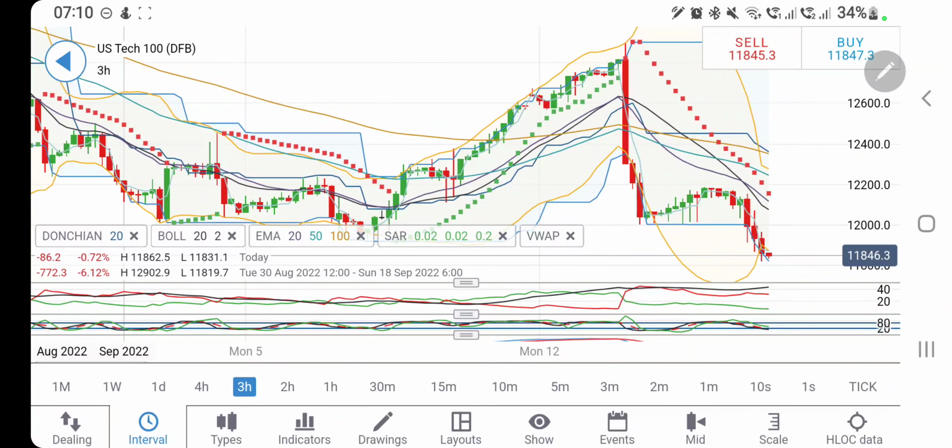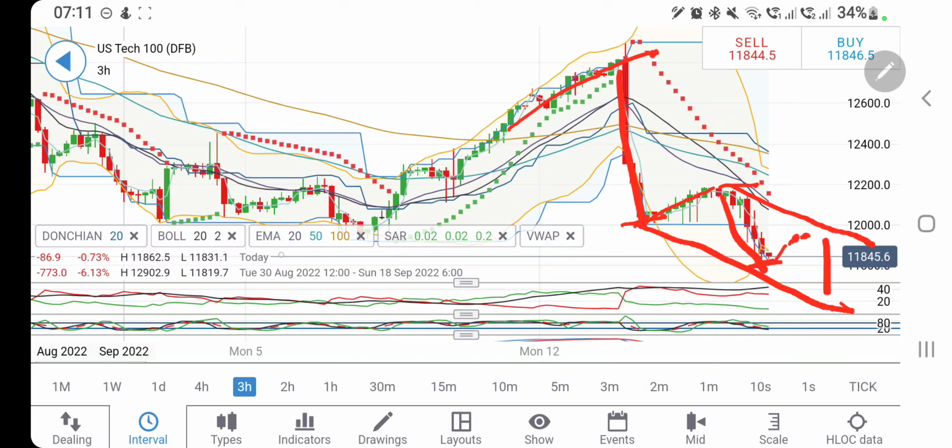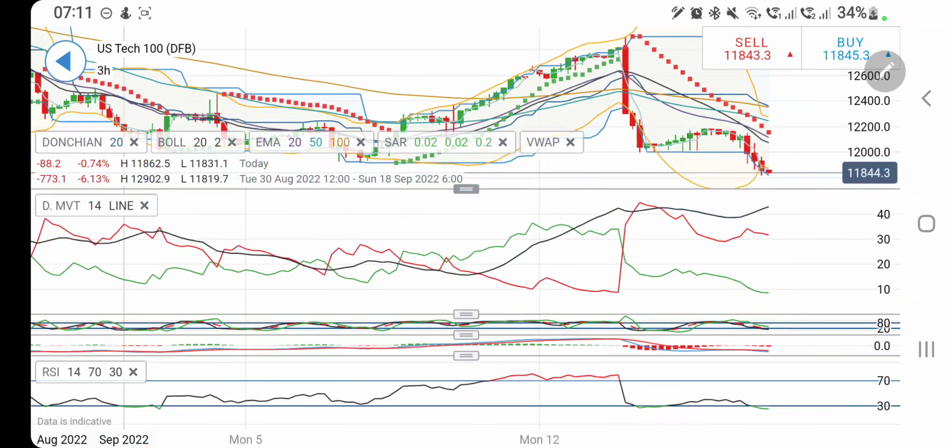Now look at the 3 hour charts. On the 3 hour charts, a sharp rise or rally. Then a sharp drop from here, and now it has tried to retrace, and again drops. Now look at the move size here, 12,000 to almost 12,800. So that is 800 points. Then from 12,000 to 11,800, that is almost 400 points. So yes, if it tries to rise from here till towards 11,900 or 11,970, you can again expect it to drop further. Then you can in fact expect that we may see it hitting 11,650 levels.